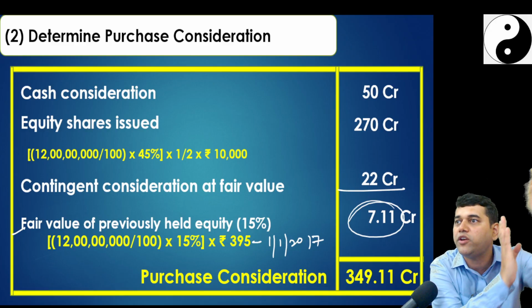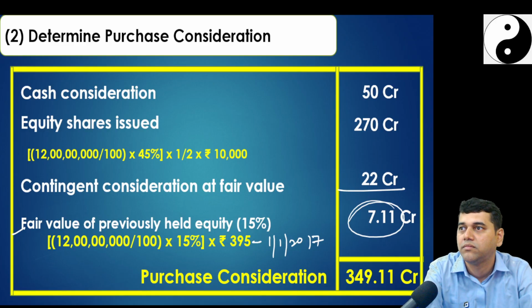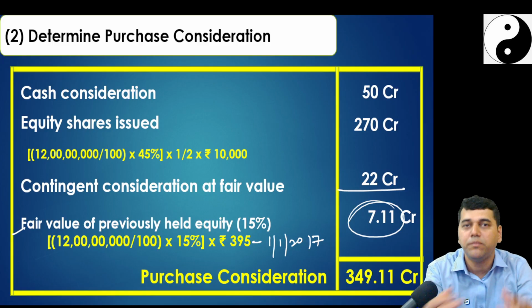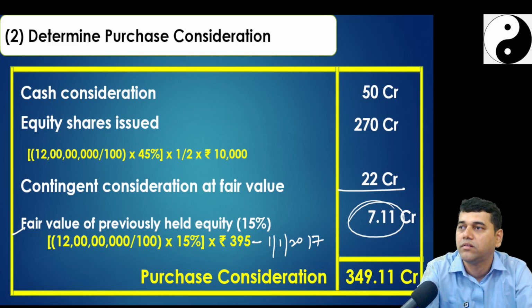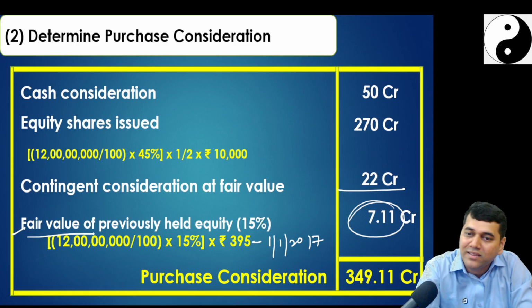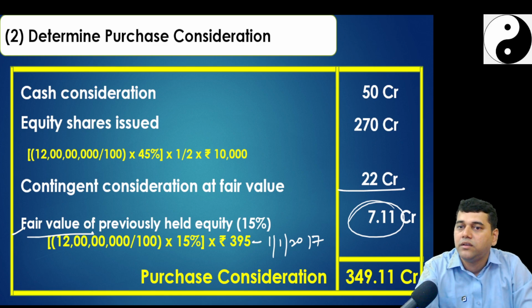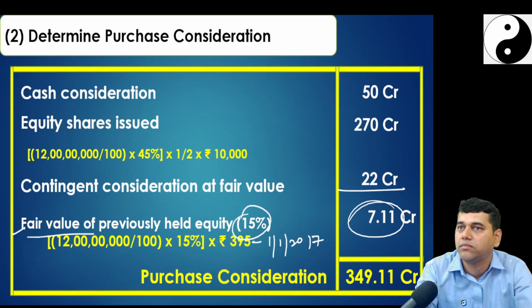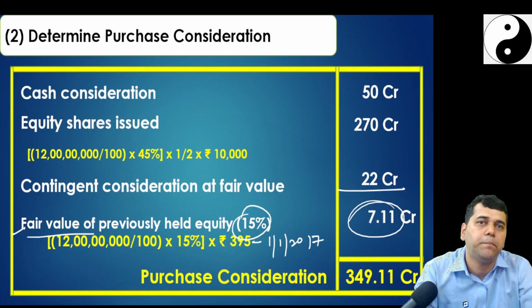Today I am foregoing my investment. You remember when it was an associate, did we de-recognize that associate? That means literally I am foregoing. That's what they are telling you, that your previously held equity, for getting 100% net asset, this also you have given, foregone. So they will treat it as a part of the purchase consideration.